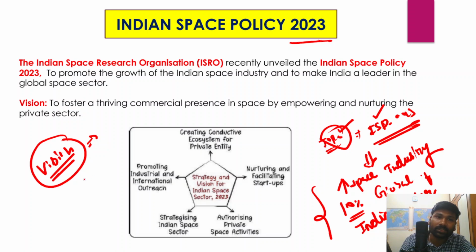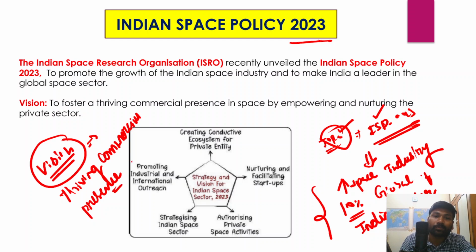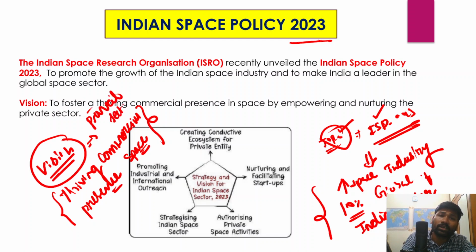Its vision is fostering a thriving commercial presence in space, and that would further empower and nurture the private sector, thereby promoting the private sector. We have just discussed why increased private sector participation is very, very important for any country, particularly for a country like India.